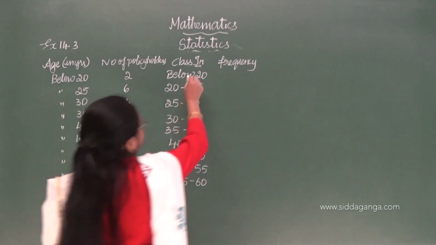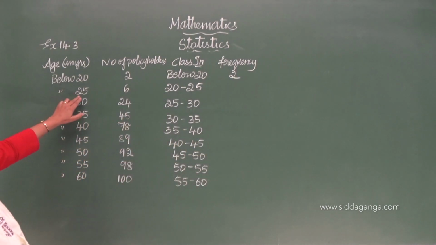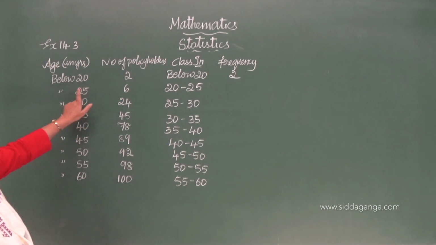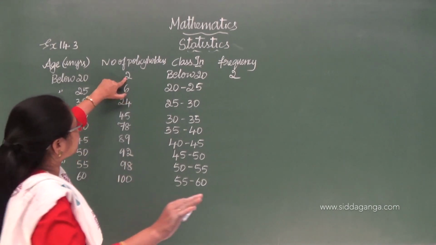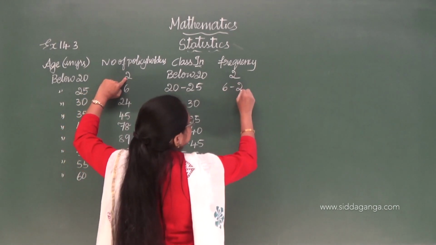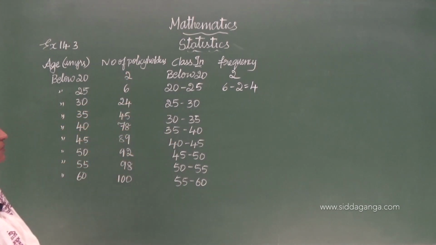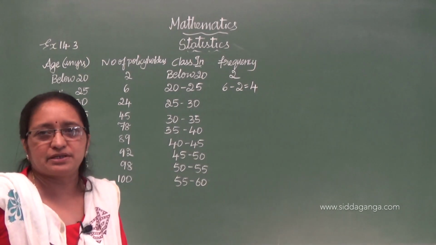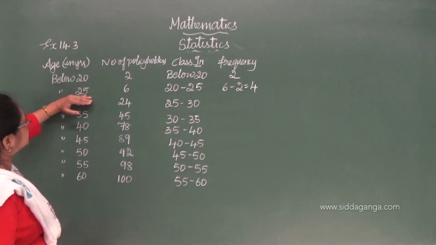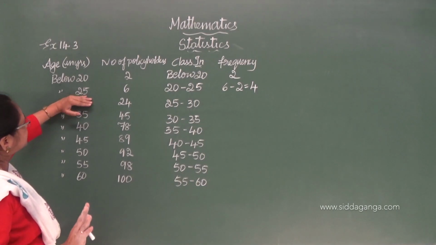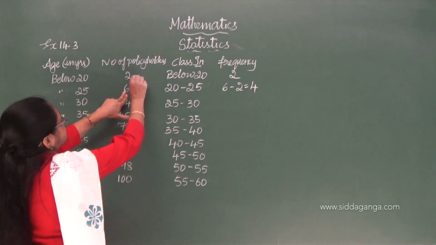Now, below 20, only 2. Within 20 to 25, below 25 there are 6 policy holders, but you have to subtract 2. I hope it is clear. This is a very different problem, so please understand it properly. Below 25 means the age of the policy holders below 25 is 6, but you have to subtract these two.